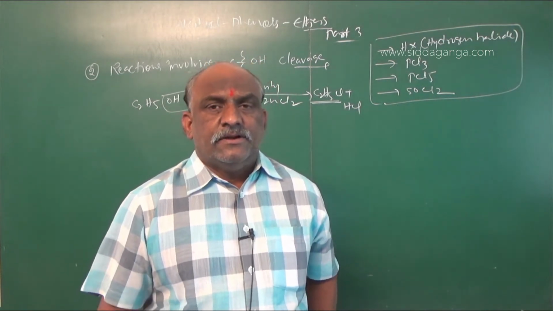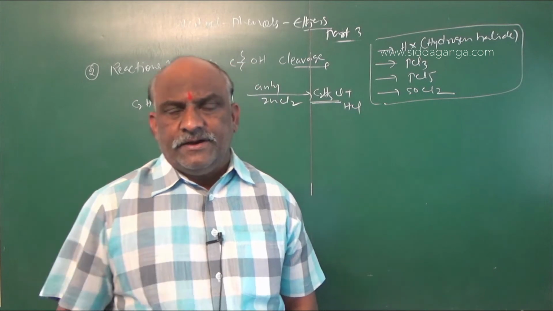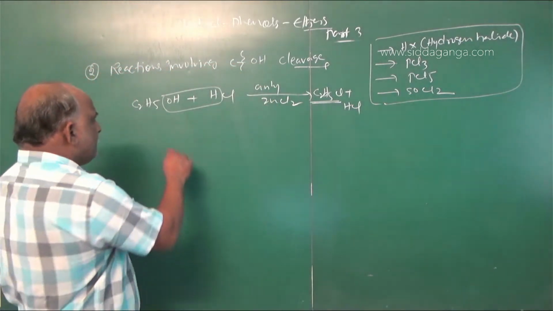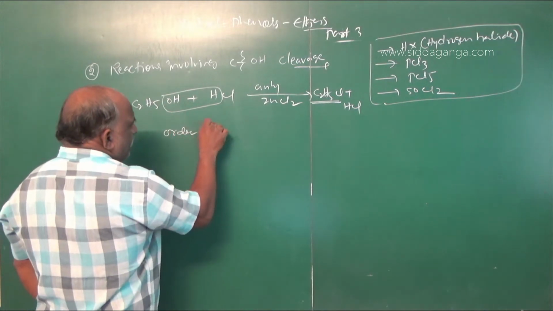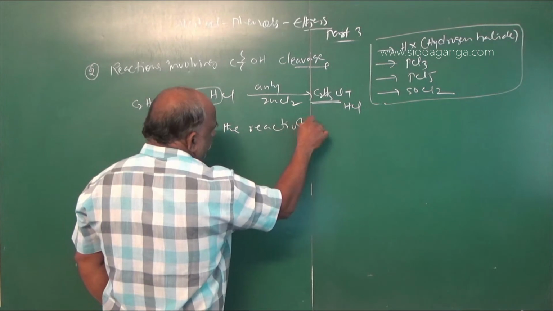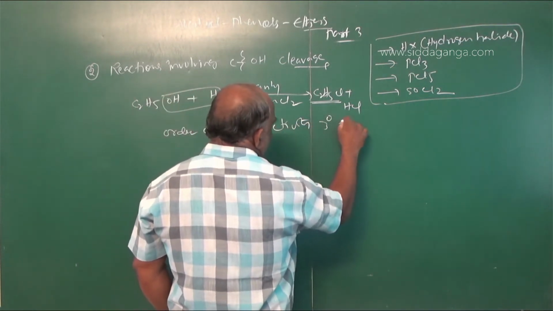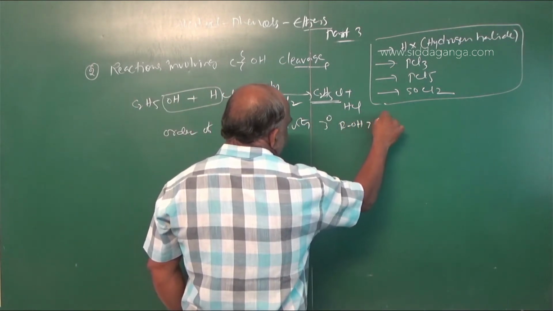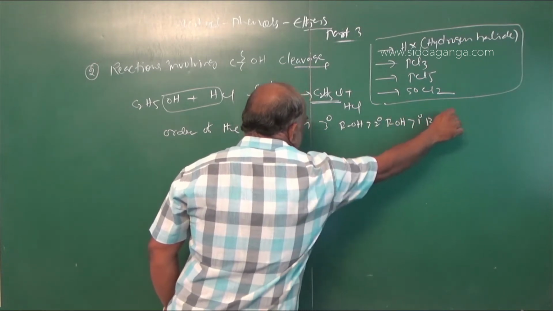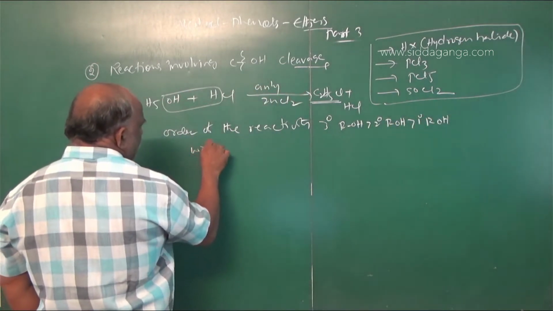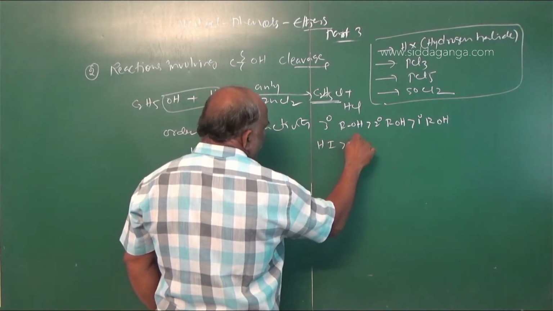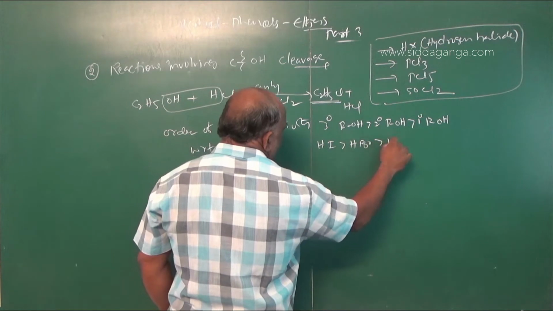This is a general reaction. So what is the order of reactivity of the alcohols? Tertiary alcohols, then secondary alcohols, then primary alcohols, according to stability. And with respect to HX, HI is greater than HBr, which is greater than HCl.